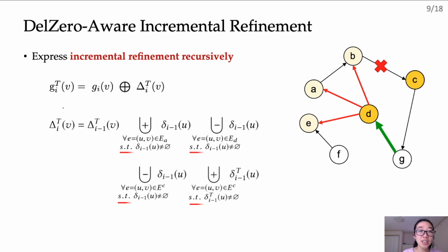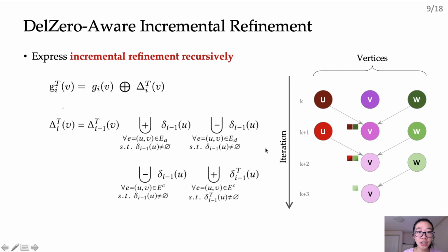Now, because all of these changes are based on the previous iteration, we can directly identify DelZeros, which is our sparse updates, and suppress them. And that is captured by the precondition on the operations here. Finally, going back to our original example, we can see that the vertices u and w once again push their values if and only if their own values have changed.